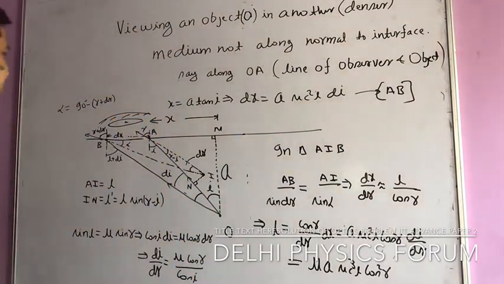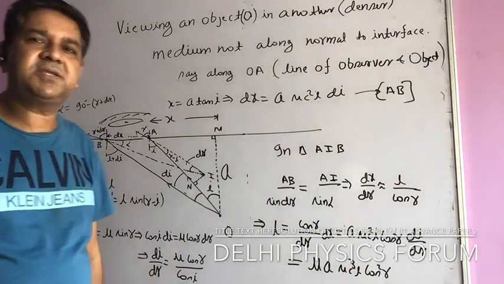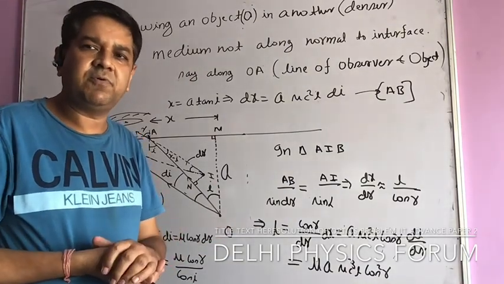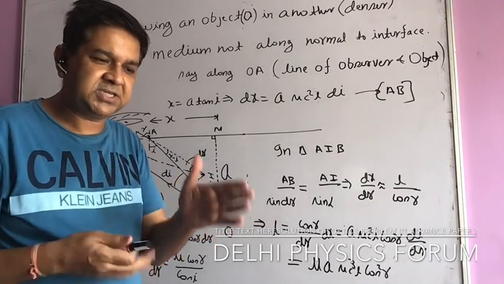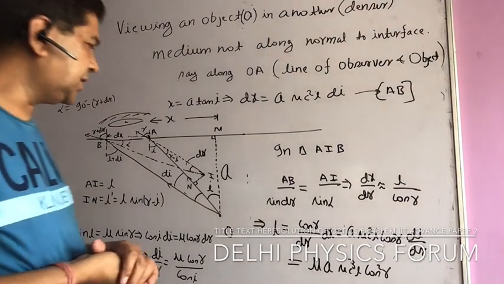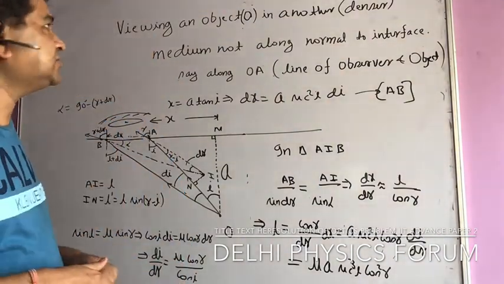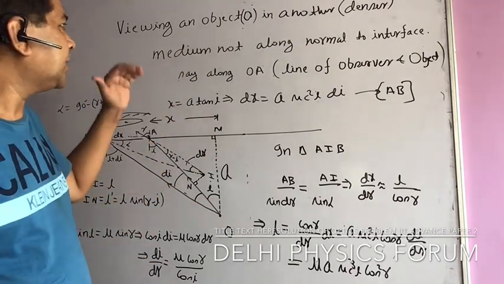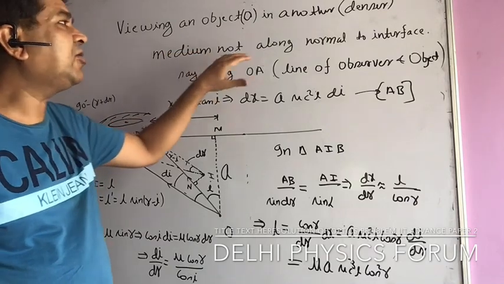So there is an optics problem in which a container with a square cross section is filled with liquid water with mu 4/3, and from the corner of the boundary it is being seen, and it is asked what is the distance between the two images. Basically, this question is actually about viewing an object lying in a denser medium, not along the normal to the interface.